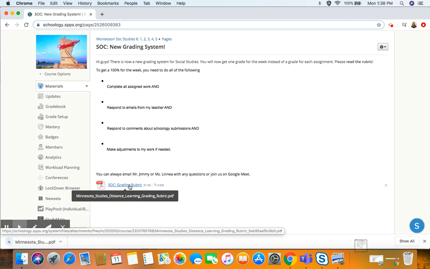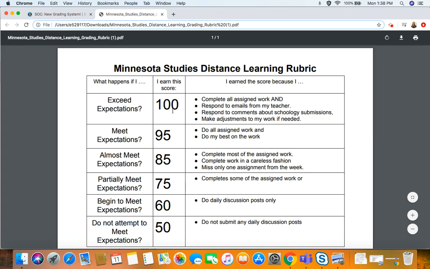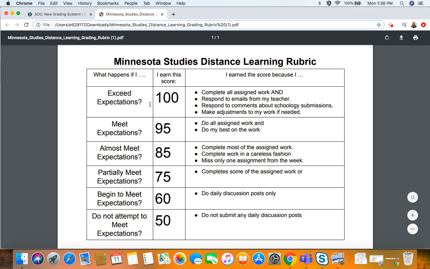Here you can see our rubric, so let's take a look at that together. Each week, this is how many points you will earn based on what you do. For a 100, you need to be exceeding our expectations, so doing more than what's expected of you. Like I said, all the things you need to complete. For a 95, you need to meet our expectations, and you need to do these things.